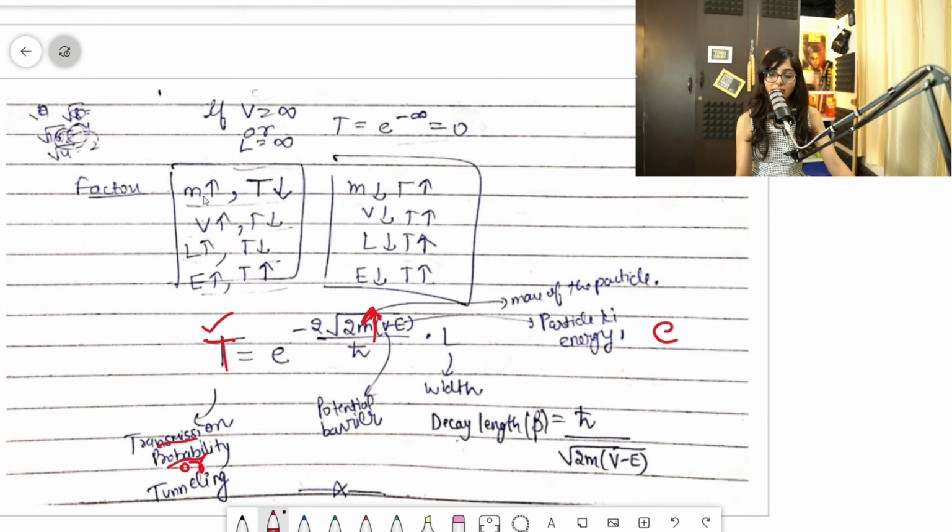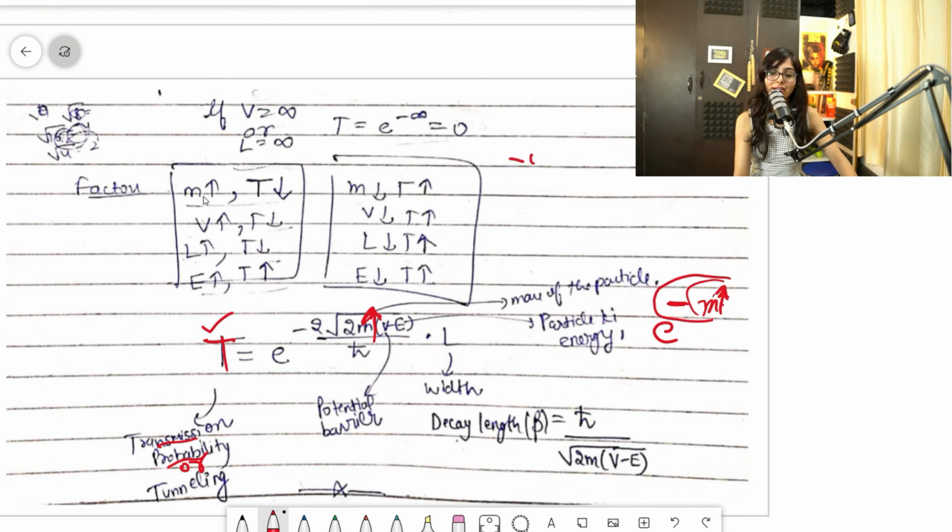Just assume only m over here. This m will increase, and since there is a minus sign, if something is increasing it is basically decreasing overall.